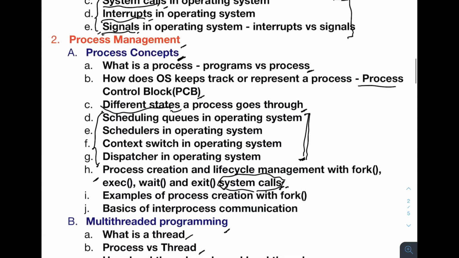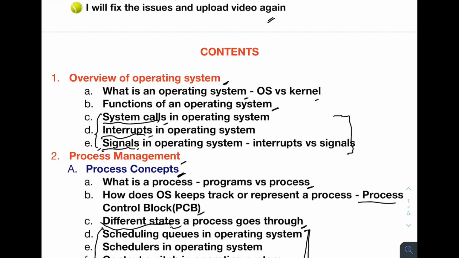And from the next video, I will start from the beginning, from the first overview of the operating system. So I will start with what is the operating system, different OS and kernel, and then I will follow this syllabus.